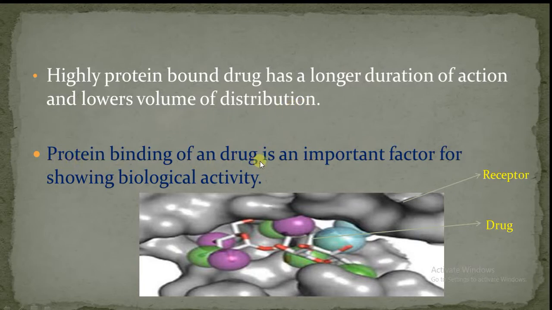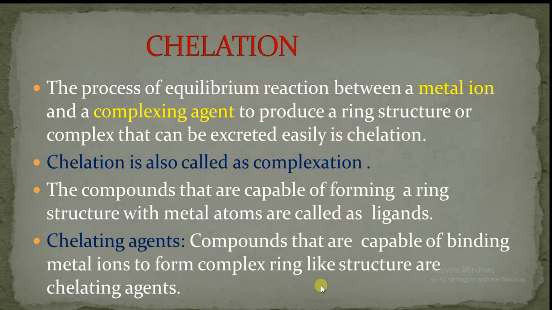Protein binding of a drug is an important factor for showing biological activity, whether it is tight binding or flexible binding. You can see in the picture, this is the receptor which contains the protein, and that protein is binding with the three-dimensional structure of the drug. The gray part is the receptor, and in that receptor the protein is binding with the drug.